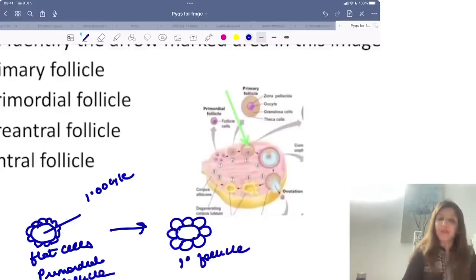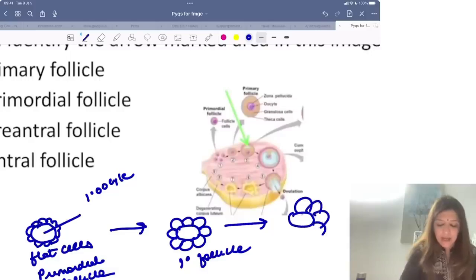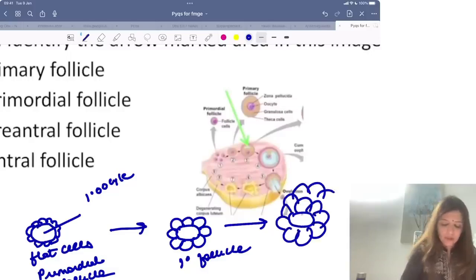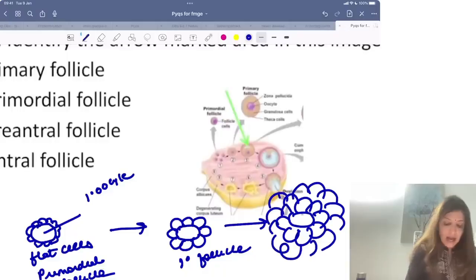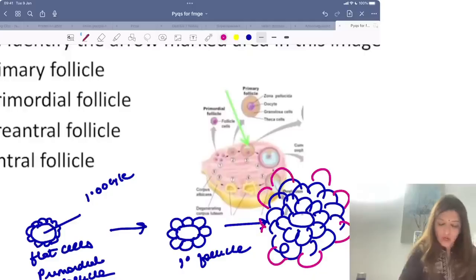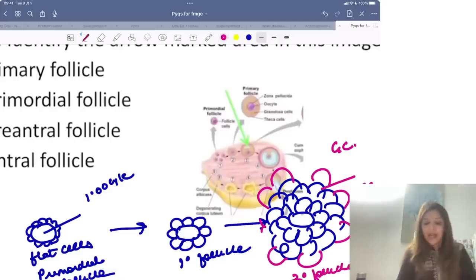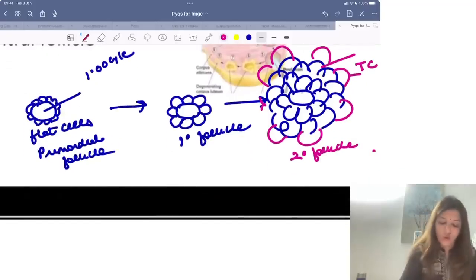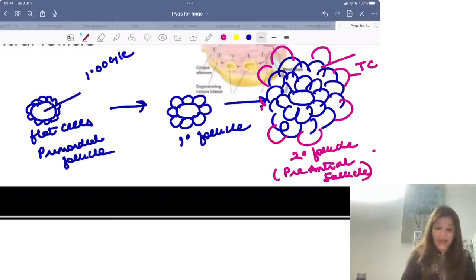As soon as this single layer of cells converts to cuboidal, you call it a primary follicle, right? As soon as the single layer becomes multiple layers, and you start getting theca cells also, so now you are getting granulosa cells and theca cells, this is called a secondary follicle. A secondary follicle is also called a preantral follicle, right?